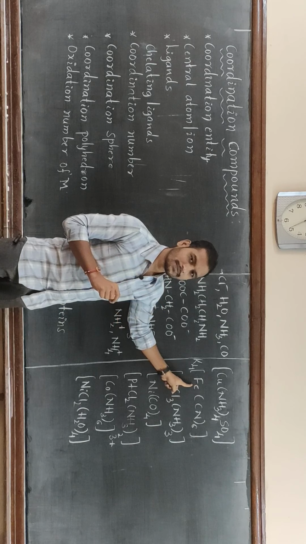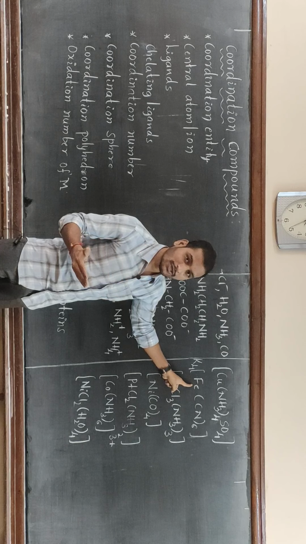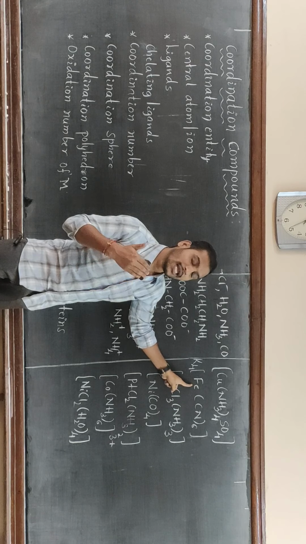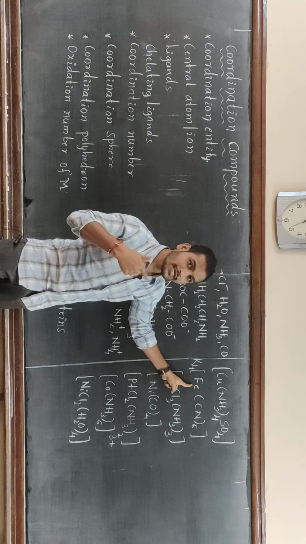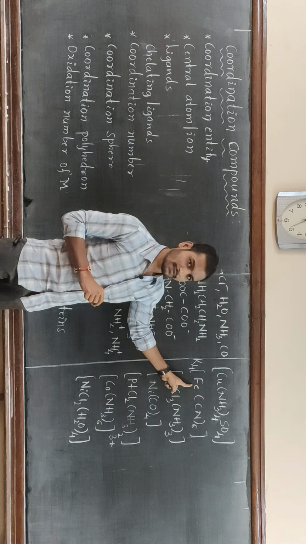You know the acid base concept: which accepts a pair of electrons is called the Lewis acid, and which donates a pair of electrons is called the Lewis base.